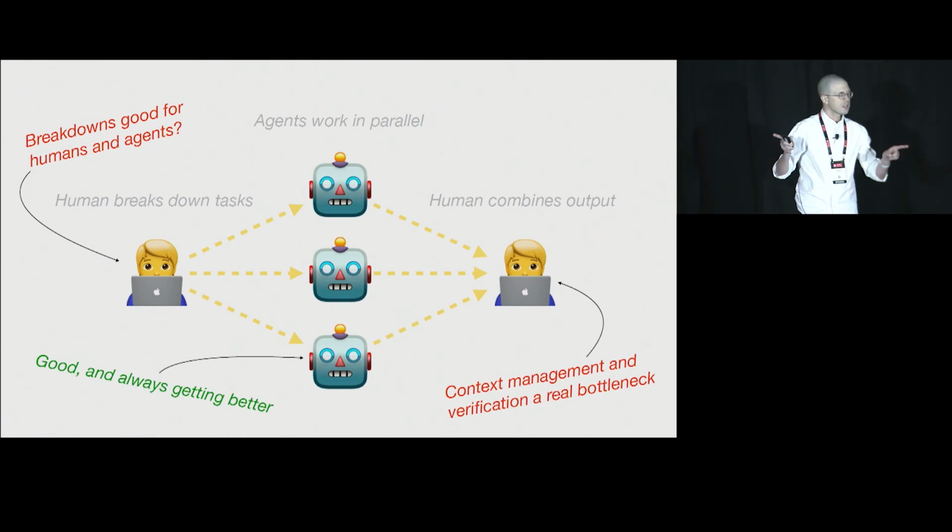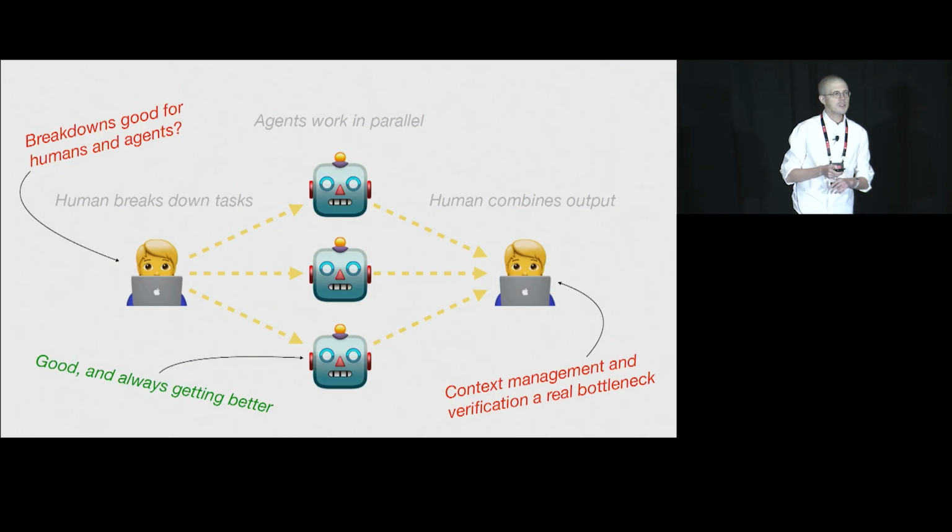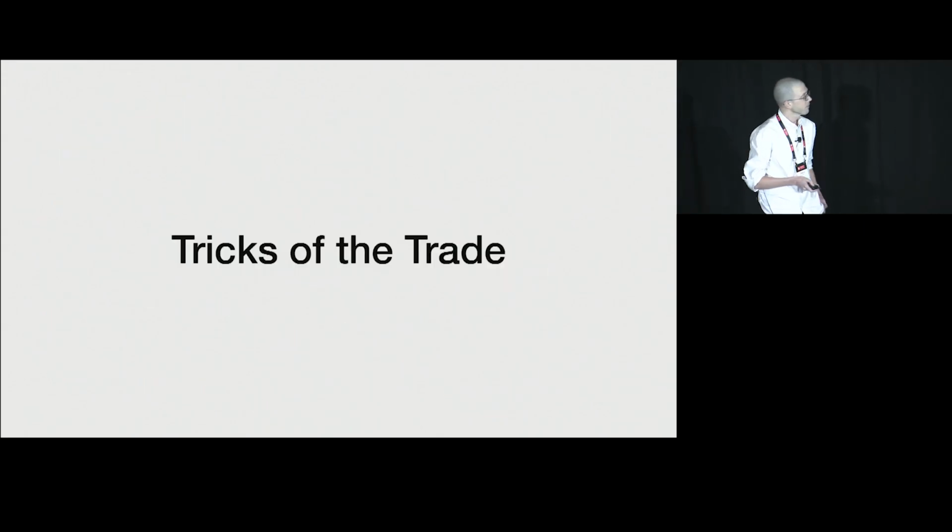So these two points I've made in red are what we're going to be spending the rest of the talk talking about. We'll start with just some of the tricks of the trade that we've learned trying to push agents into this context, mostly to solve this context management and verification bottleneck.